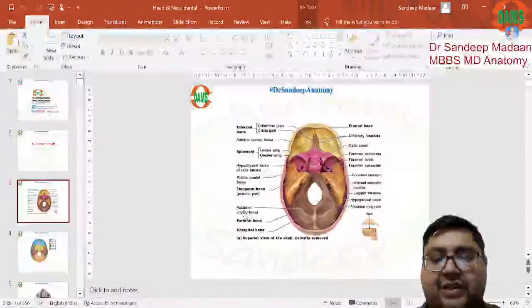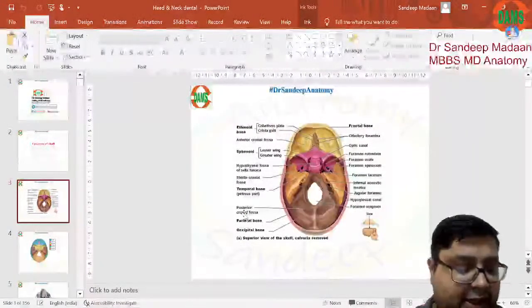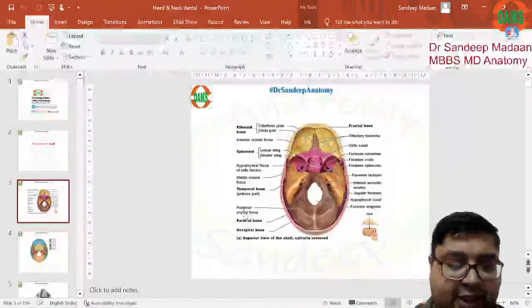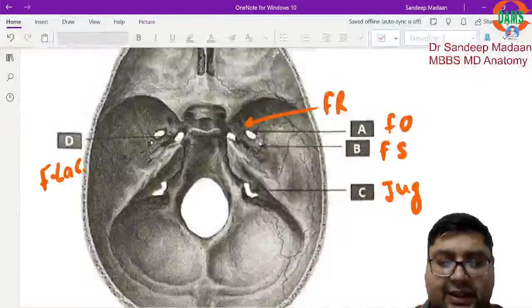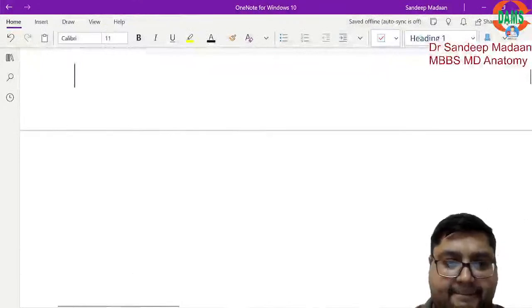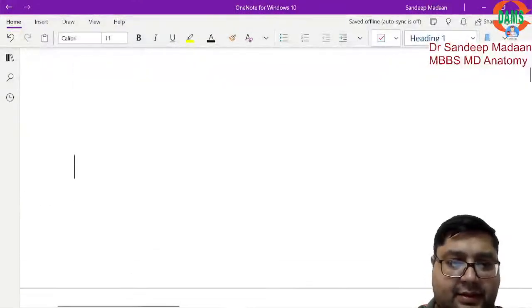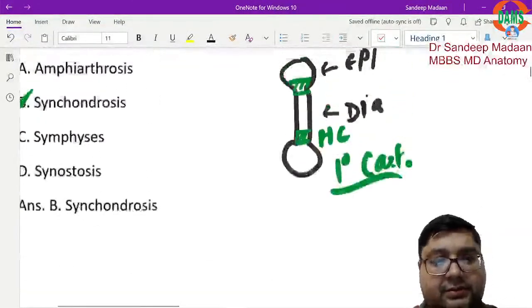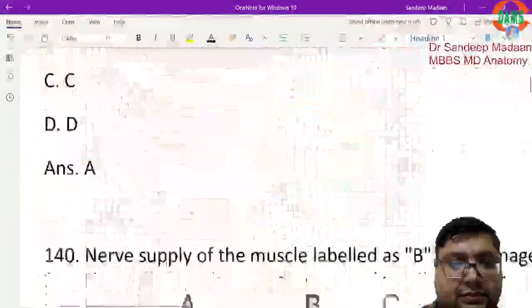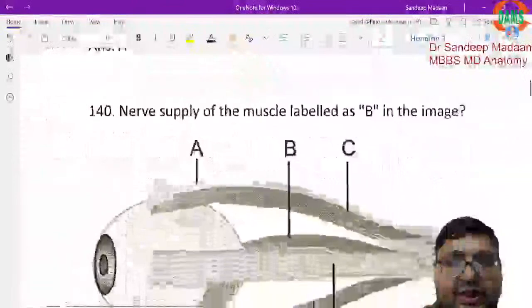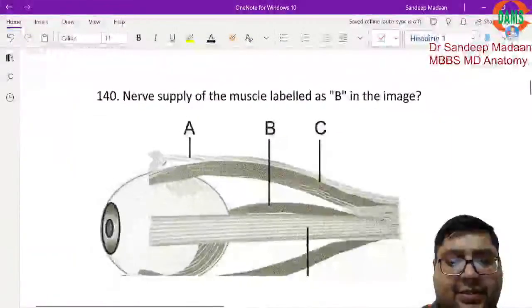And now that we are done with this part, let us move on to the questions. So the answer in this question is foramen ovale, right. Now the next question is the nerve supply of the muscle labeled as B.